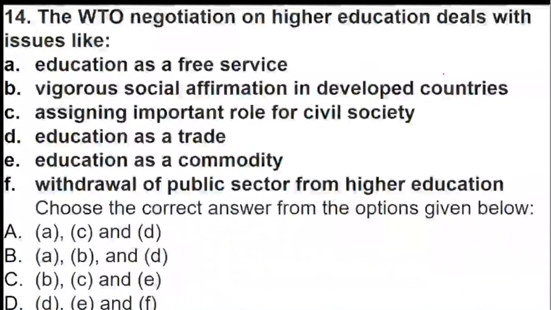Here it talks about education as a free service, vigorous social affirmation in developed countries, assigning role for civil society, education as a trade, education as a commodity, withdrawal of public sector from higher education. Understand the question very well. The World Trade Organization has identified certain issues in higher education. So which of these issues?